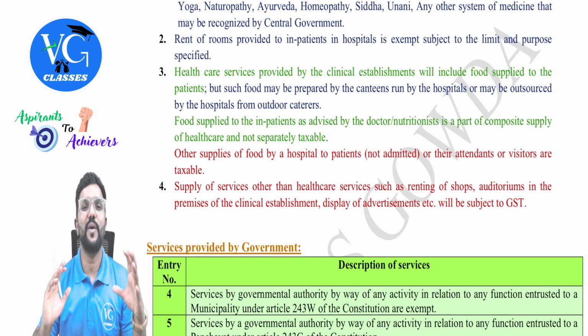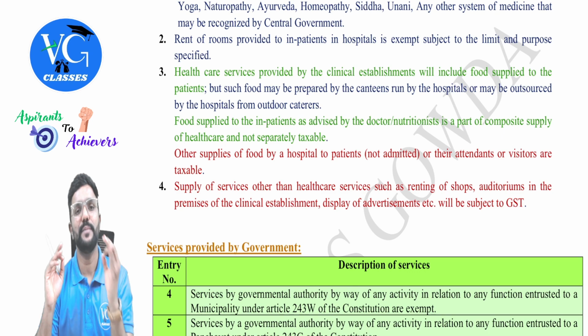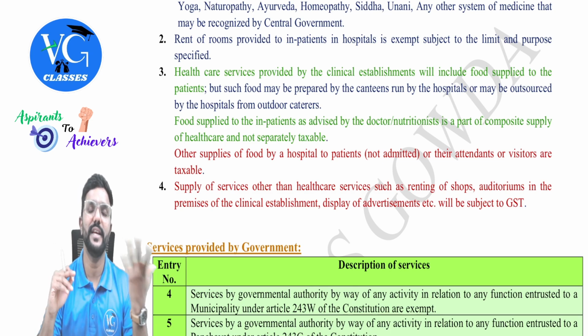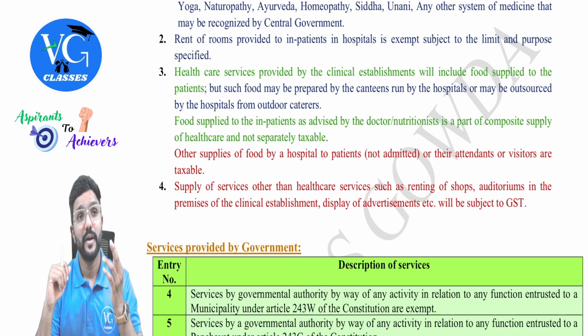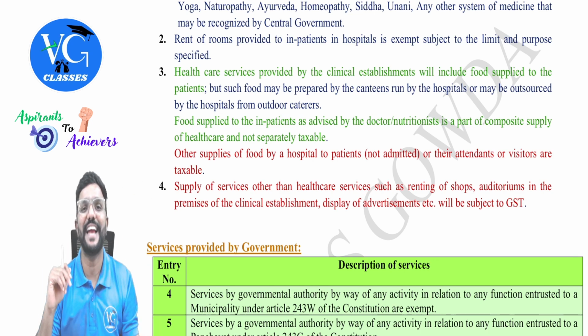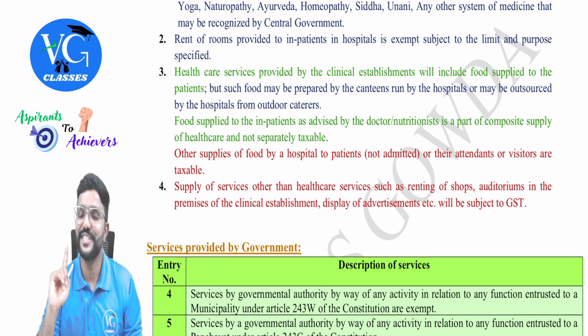Got it? Yes. Sir, what if the food items have been purchased by patients who are not admitted? They just came for a blood checkup or any other regular checkup. They had some food in the canteen, or the attendants or the person who came to see the patients had some food in the canteen. Is it liable for GST? Yes, guys. And definitely the hospital will be keeping a separate account for it.